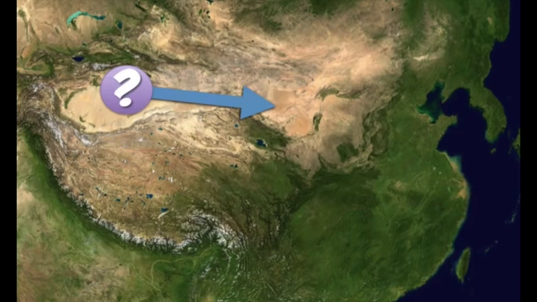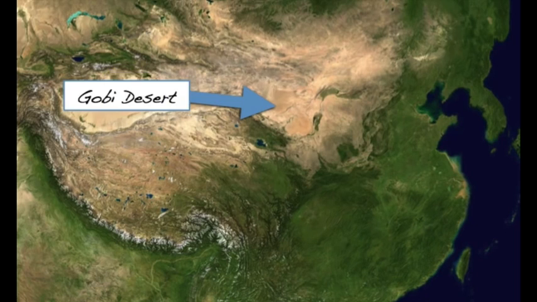Well, let's start with our first one. Take a look at the color, first of all. That'll give you a clue. Notice we don't see the deep greens like what we see in some of the regions in eastern China. We don't see a lot of speckling or anything, indicating that probably that terrain is relatively flat. If you guessed that this was the Gobi Desert, you would be correct.